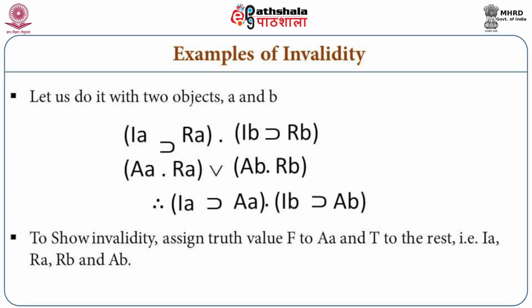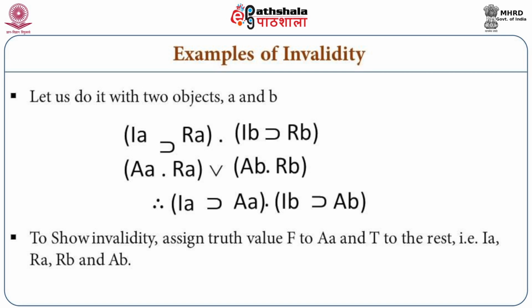Now, to show the invalidity of this argument, all we need to do is to make the conclusion false. Now, how do we make the conclusion false? Because the conclusion is a conjunctive sentence, if we can show that one of the conjuncts, one of the parts, is false, the whole sentence becomes false. So all we need to do is assign F to AA, the first part of the conjunct, then the conditional sentence becomes false.